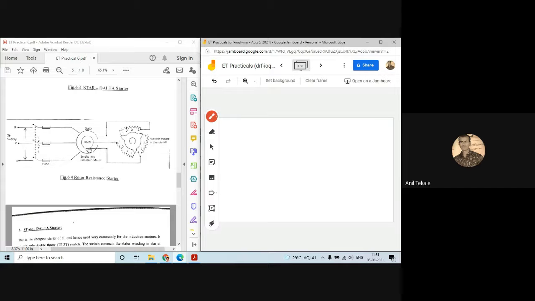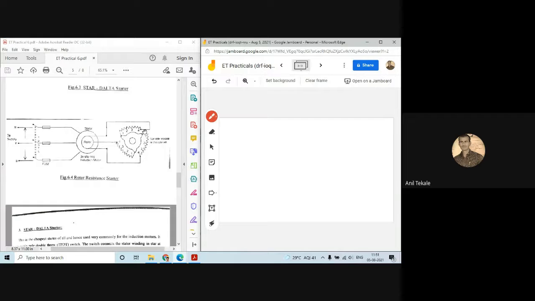So here in that starter, the three terminals from the rotor have been taken out, and every terminal of the rotor is connected in series with a separate resistance. Okay, so that resistance again has spots 1, 2, 3, 4. That means you can change the resistance value here always.